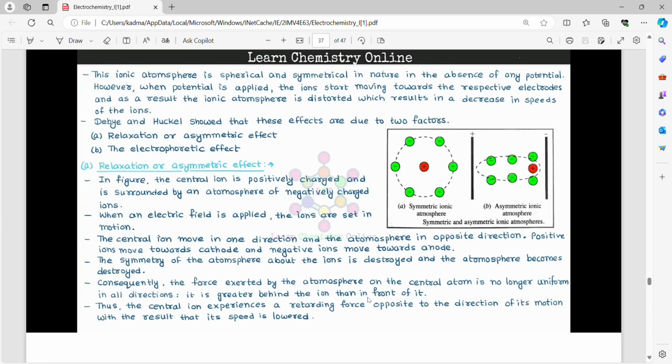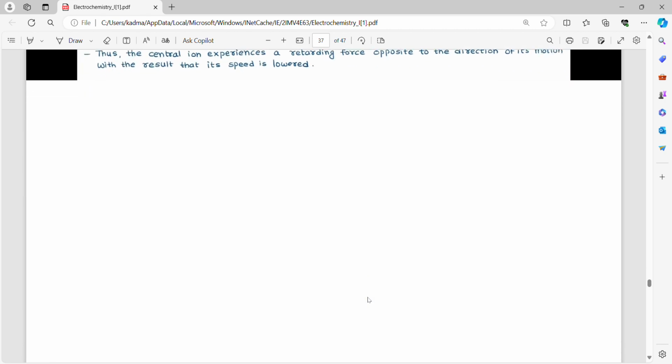The symmetry of the atmosphere about the ion is destroyed. Consequently, the force exerted by the atmosphere on the central ion is no longer uniform in all directions. It is greater behind an ion than in front of it. Thus, the central ion experiences a retarding force opposite to the direction of its motion, with the result that its speed is lowered.